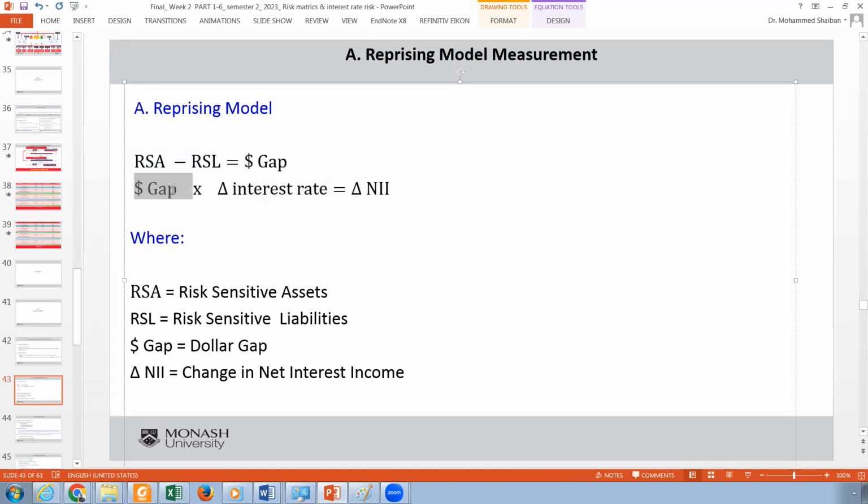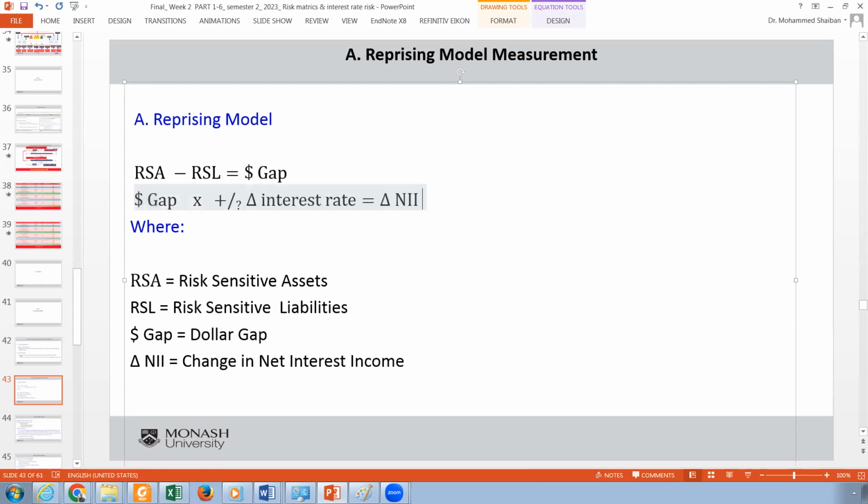But then when we take the difference, the gap, we multiply it with the interest rate change. Now, this interest rate change can be plus or minus or even zero. Whatever it is, it will actually change the net interest income. So we will take this out now, and we come back to our model.